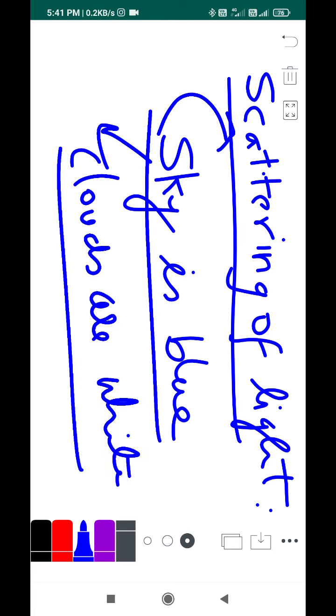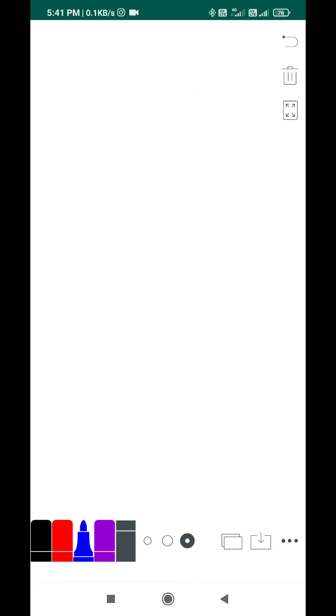So they have a particular color. Sky is blue, clouds are white, and sometimes black also, but they have a particular color. How does it happen? That is because of scattering, and I'll explain the phenomenon behind it.